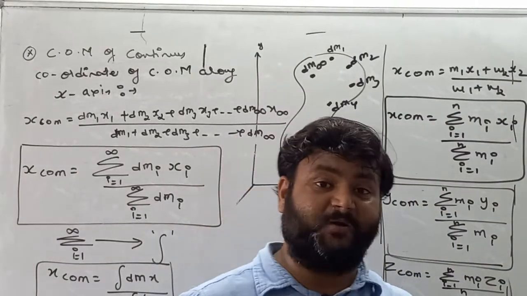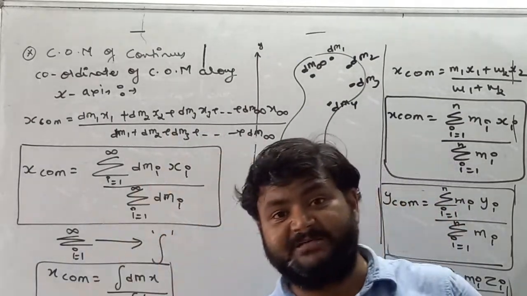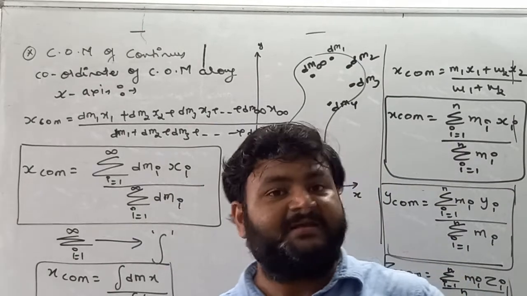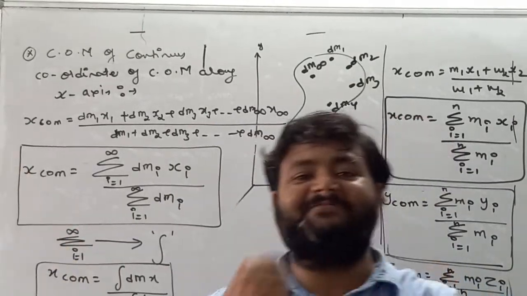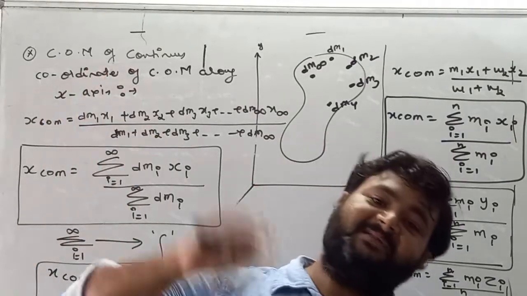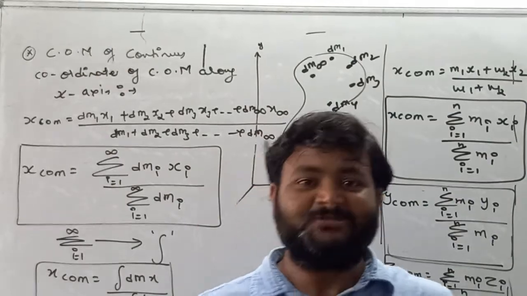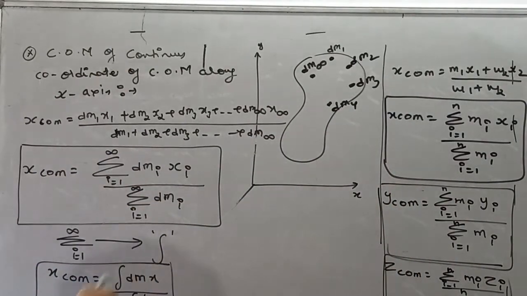for a continuous body. I am repeating once again, integration and summation are one and similar thing. In summation, we are adding different terms. Similarly, if we are integrating the function, then also we are adding lots of small particles. So the formula is integration dm x upon integration dm.